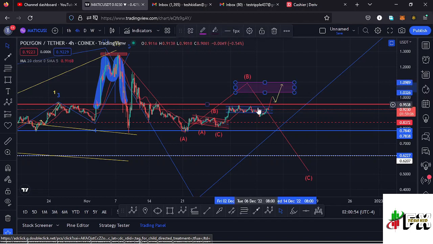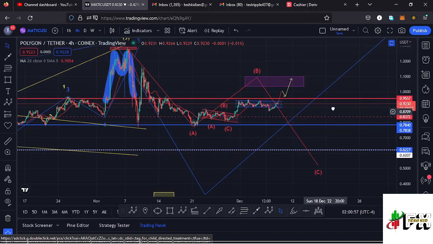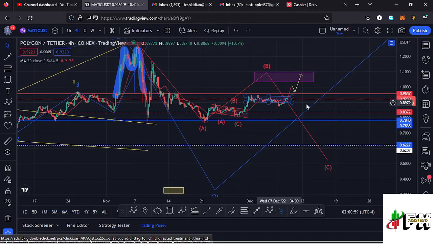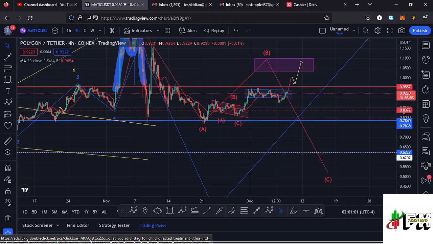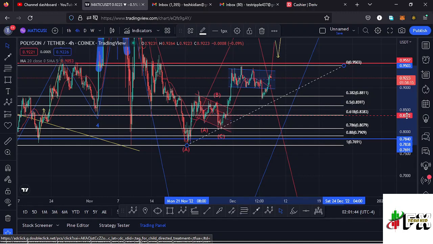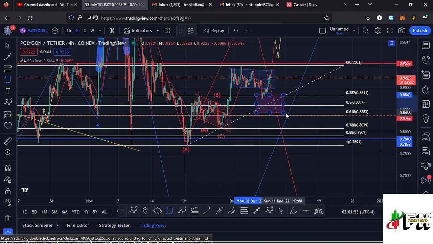can only happen in case whatever we are seeing over here, that is this consolidation that we are having over here in the formation of this wave B, loses key areas on the Fibonacci's, and those key areas on the Fibonacci's are the Fib level 0.382 and the Fib level 0.618, and I can mark that target area here on this chart, and you can see over here we saw a reaction of the Fib level 0.382, and that's why we are seeing this bounce to the upper side.